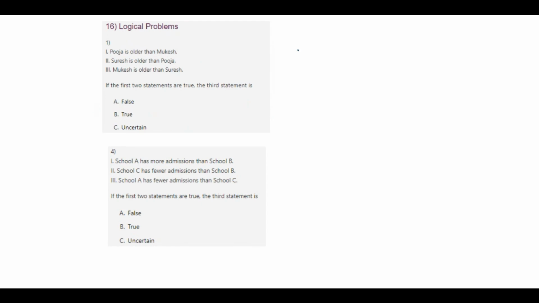Okay. Let's see logical problems. We have three statements. Pooja is older than Mukesh, Suresh is older than Pooja, and Mukesh is older than Suresh. So Pooja is older than Mukesh. We'll take it in this form. Suresh is older than Pooja.